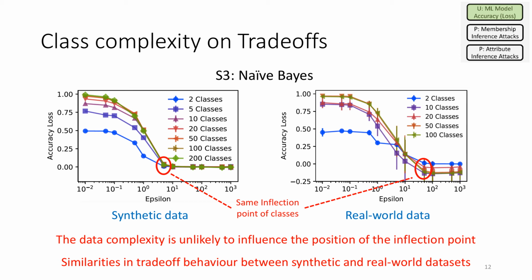And again, there are similarities in the trade-off between the synthetic and real-world datasets. And it's particularly interesting as this similarity would allow us to take a synthetic dataset and estimate the optimal trade-off point for a given differentially private machine learning technique without having to look at a potentially private dataset.